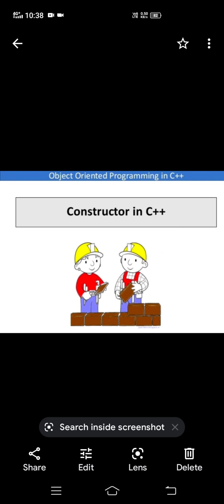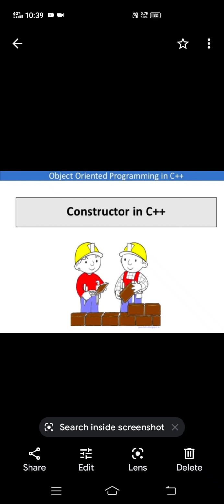Today we'll discuss constructors in C++. In the previous class we discussed what a class is, how to create the class, how to create the objects, how to initialize the objects, and how to pass the values into the functions, meaning the member functions of the class.